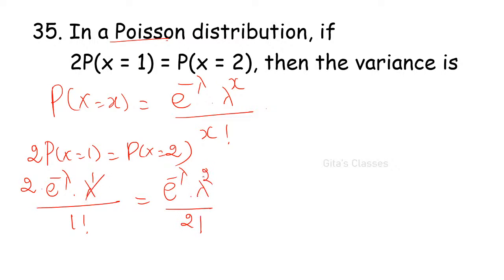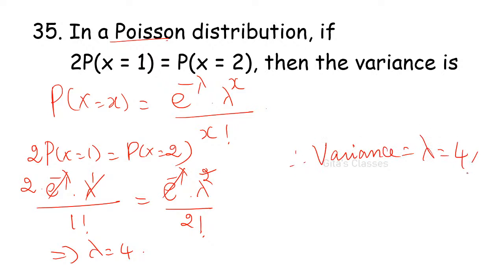Lambda and e power minus lambda get cancelled, which implies lambda is equal to 4. Variance is lambda, so the answer is 4.